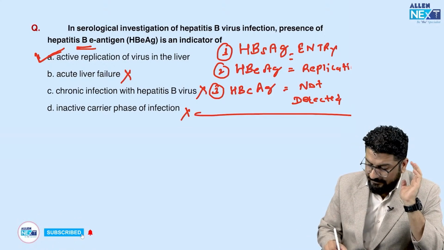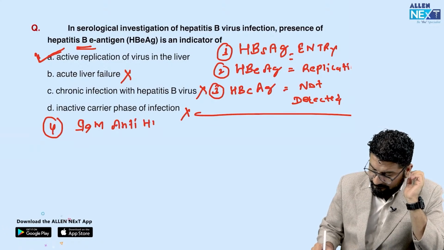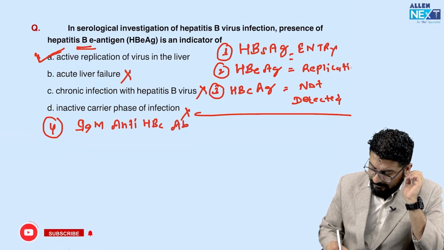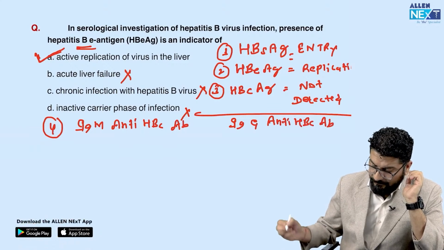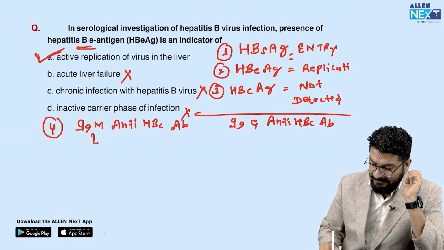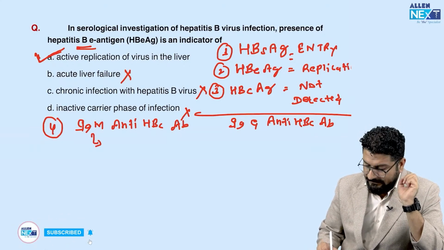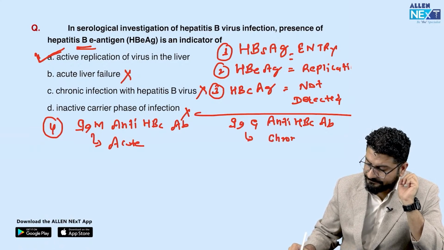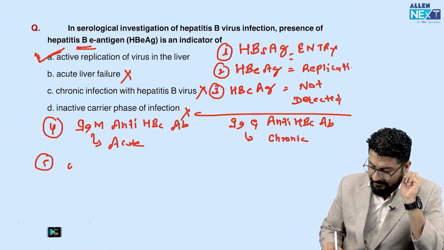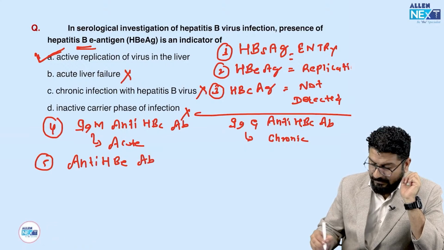So let me say the antibodies will be IgM anti-HBc antibody, and then IgG anti-HBc antibody. Now understand, if you see IgM anti-HBc antibody, IgM is telling you about acute infection. So this is the marker for acute infection, and IgG is a marker for chronic infection. Then we have anti-HBe antibody.